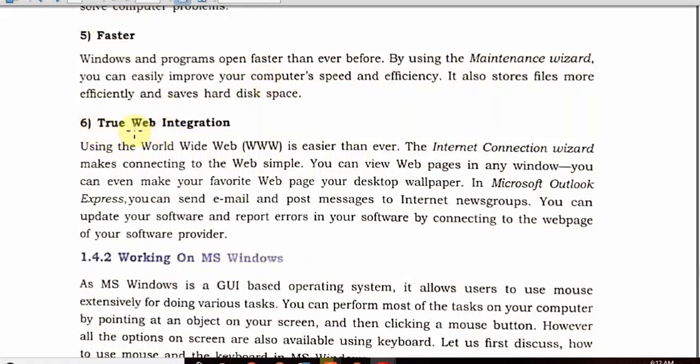Number 6, true web integration. Using the www is very easy. The Internet Connection Wizard makes connecting to the web very simple and you can view any web page in any window. In Microsoft Outlook Express, you can also send emails and post messages.